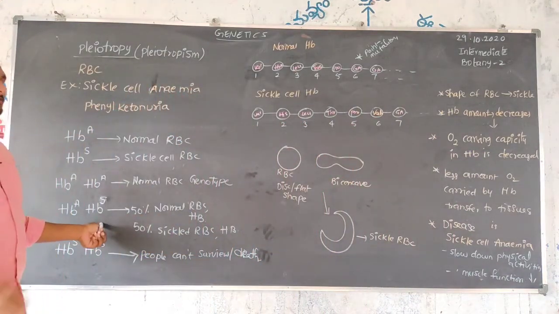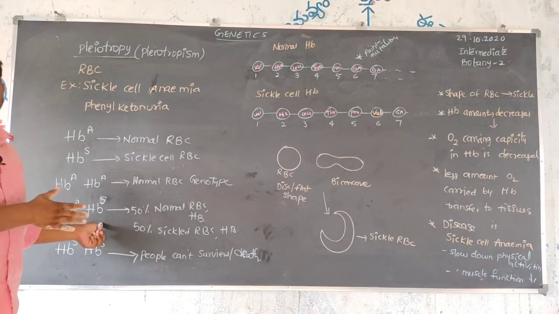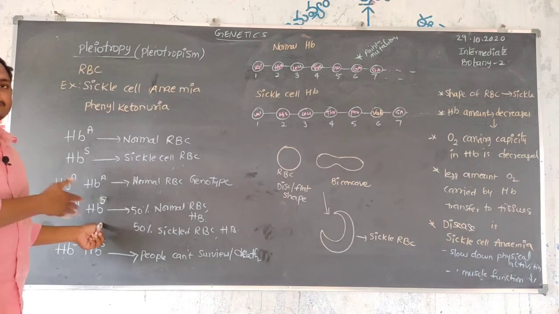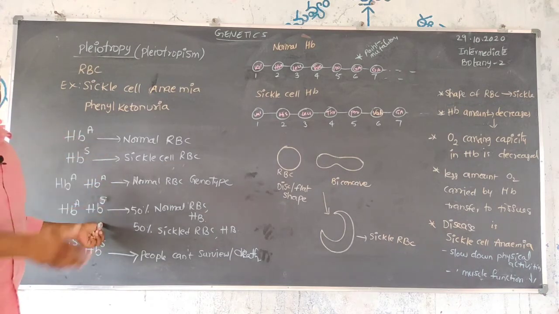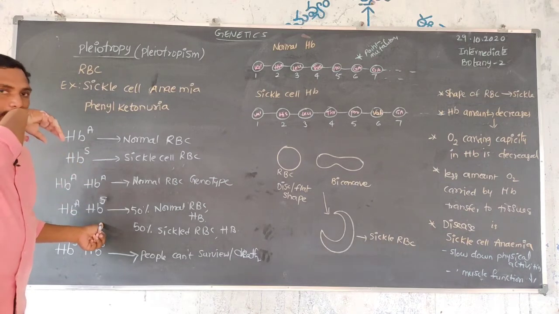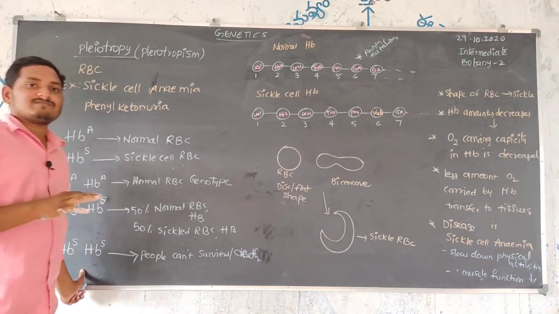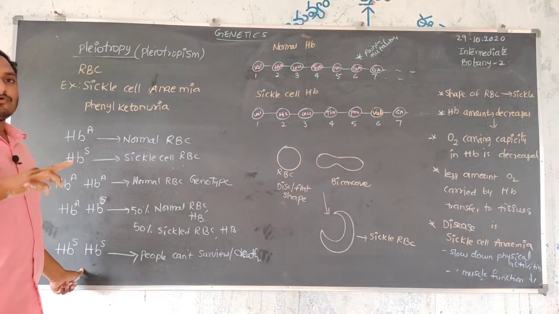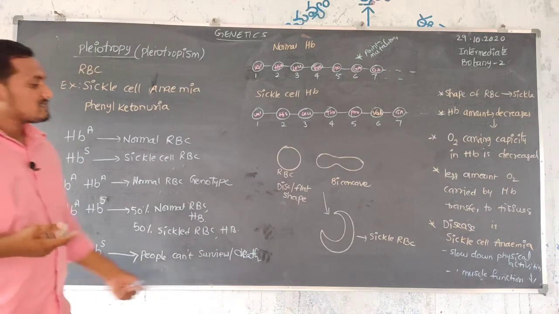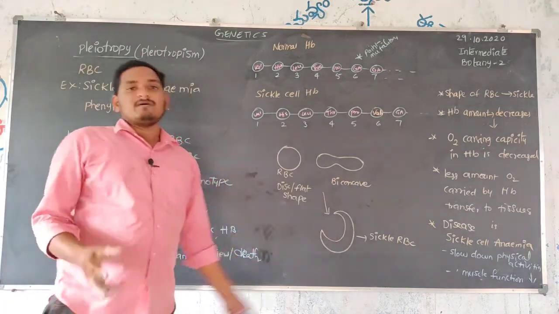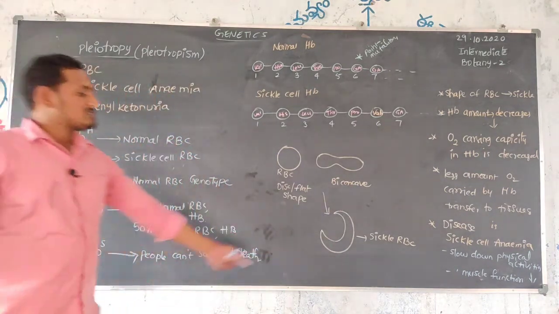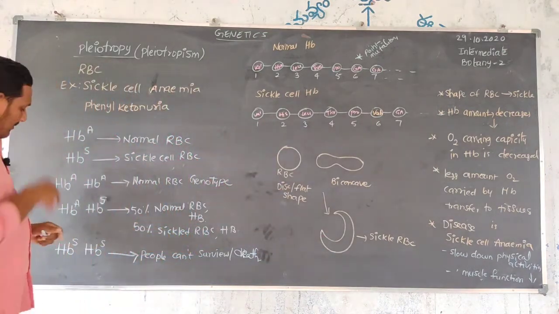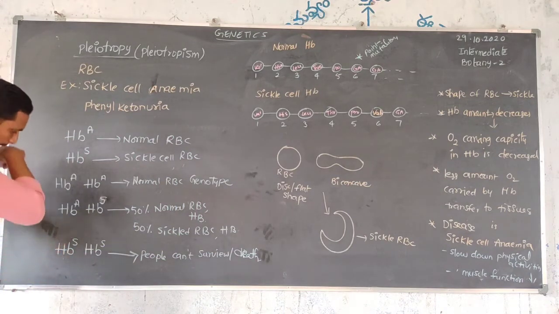In the other case there is a chance, because 50% normal RBC and 50% normal hemoglobin is present. So 50% normal hemoglobin supplies at least 50% of oxygen to the tissues and cells. But here the complete 100% of red blood cell shape is changed, and hemoglobin content is also reduced, because in this shape the hemoglobin content is not fully deposited.